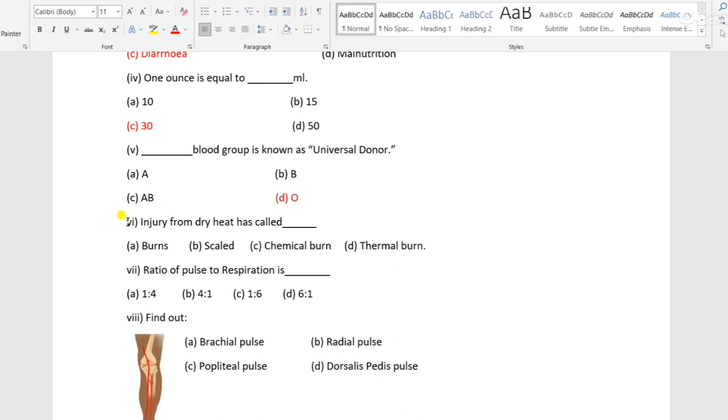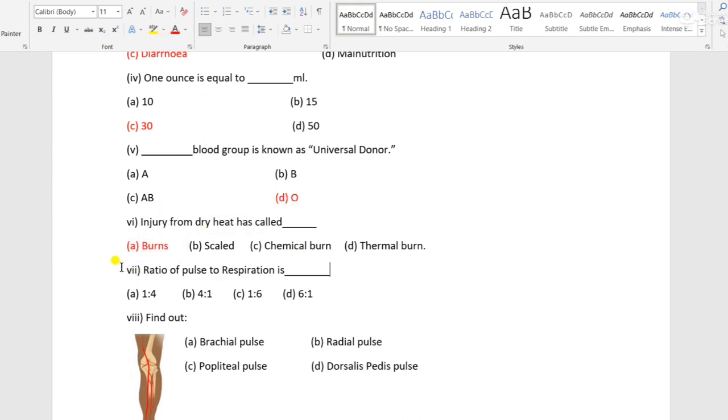Next, sixth question: injury from dry heat is called dash. Whether it is dry heat, wet heat, chemical or thermal burn, the answer is burns. Burns means injury from dry heat, scald, chemical or thermal burns. So injury from dry heat is also called burns.